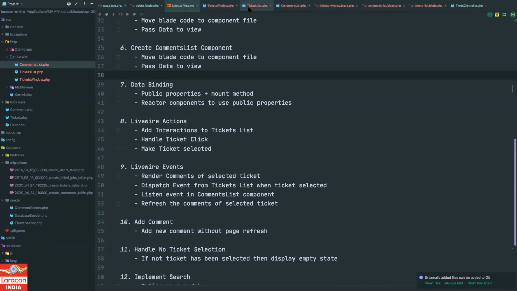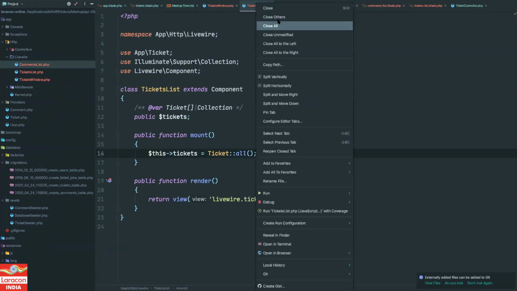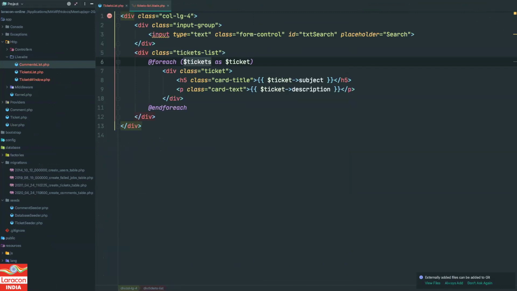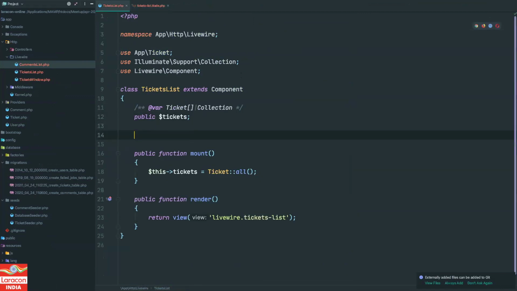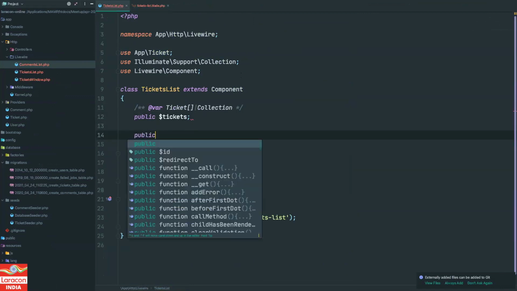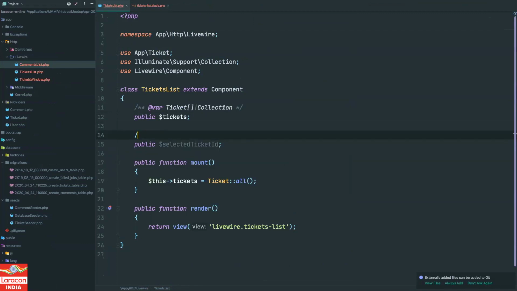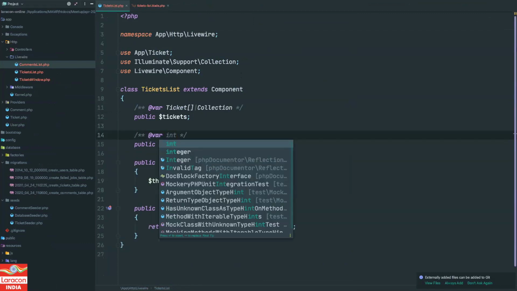Let's close everything else. This is our ticket list component, right? And this is our ticket list view. I want to attach an active class over here for the selected ticket. So let's do something like this. Let's take one property, which is selectedTicketId, which will be an integer, right?